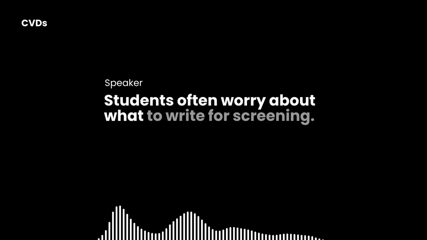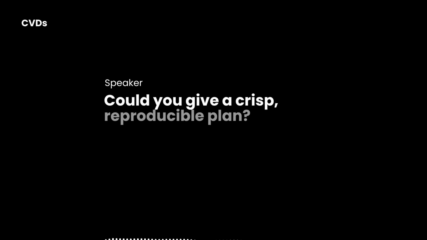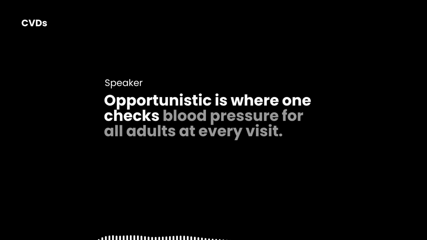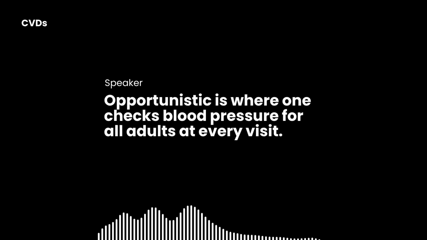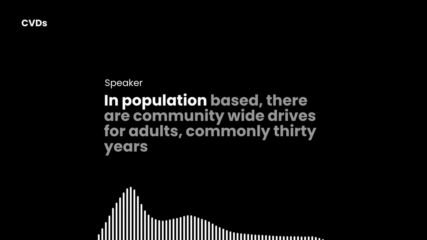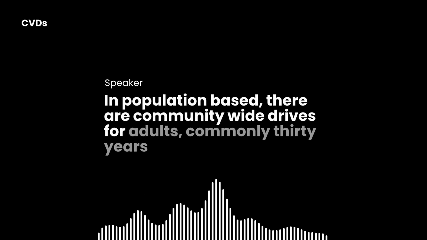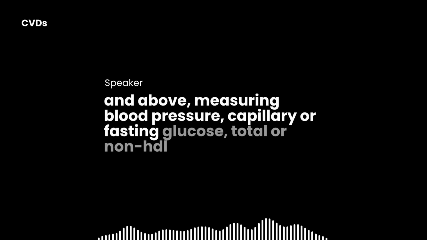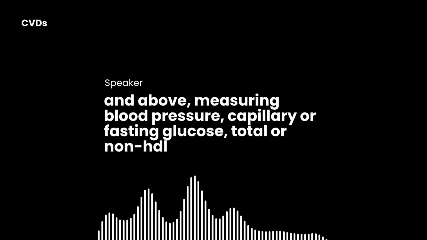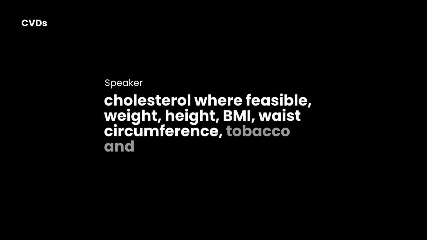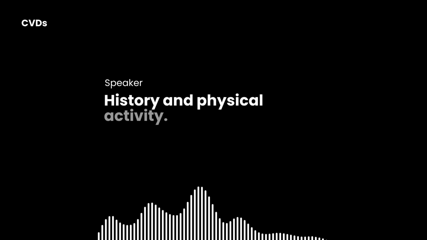Students often worry about what to write for screening. Could you give a crisp, reproducible plan? Write this: opportunistic and population-based screening. Opportunistic is where one checks blood pressure for all adults at every visit. If elevated, recheck and confirm on separate days. In population-based, there are community-wide drives for adults, commonly 30 years and above, measuring blood pressure, capillary or fasting glucose, total or non-HDL cholesterol where feasible, weight, height, BMI, waist circumference, tobacco and alcohol history, and physical activity.